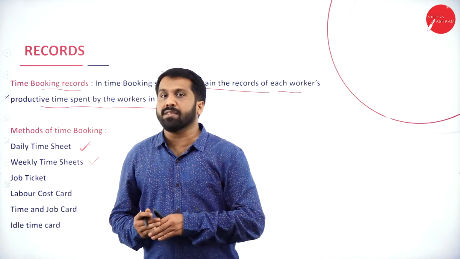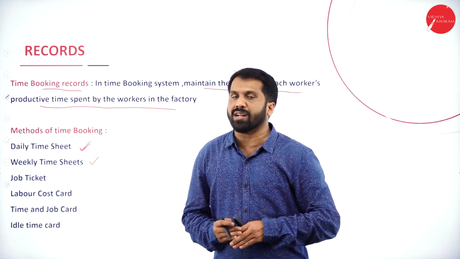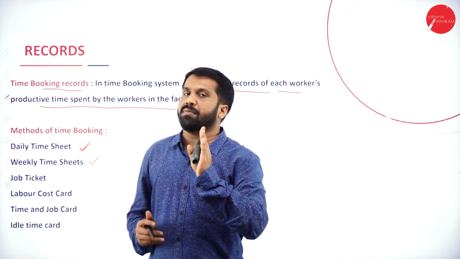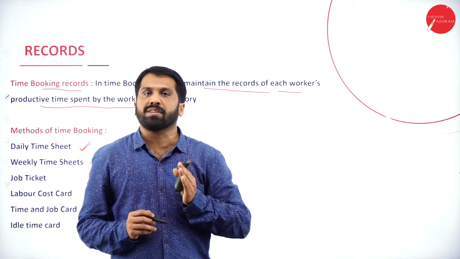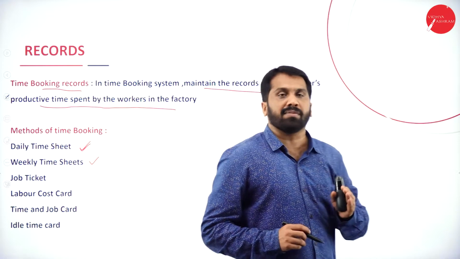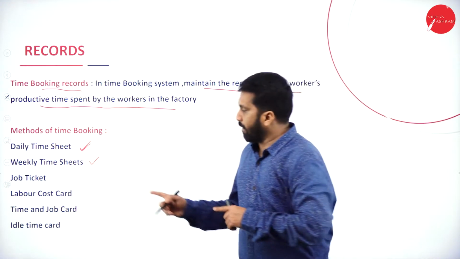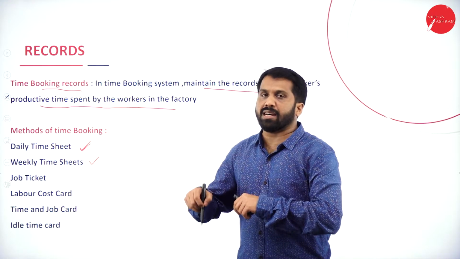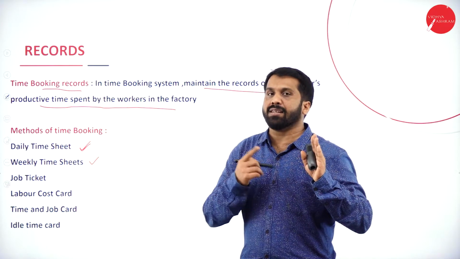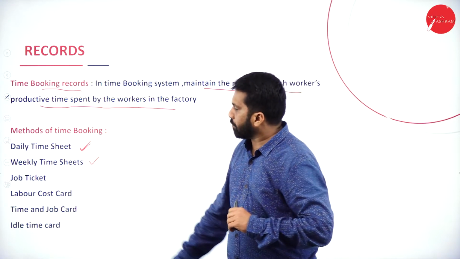Maybe it took 5 hours, 6 hours, 8 hours or 1 hour. For each job, a small card will be given. In the card, you mention how much time you have taken for this particular job. This is called a job sheet. Very important. Still, companies follow this. They do it manually, and later transfer it into the system.